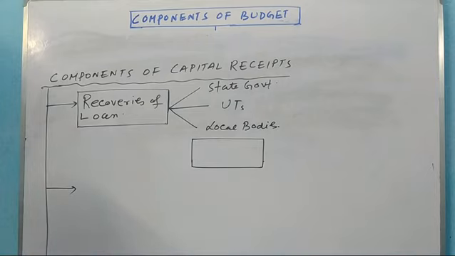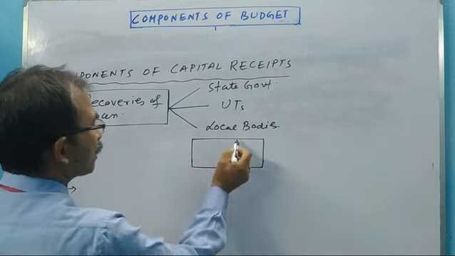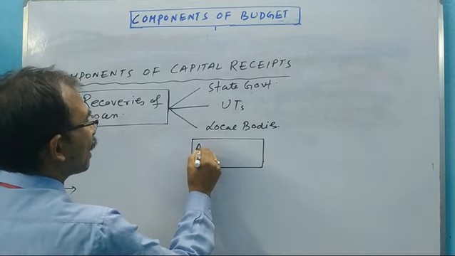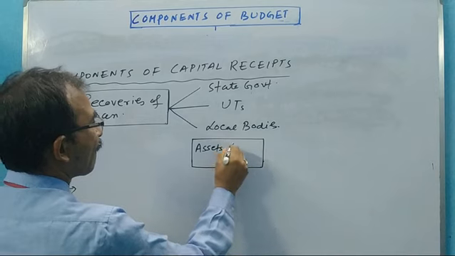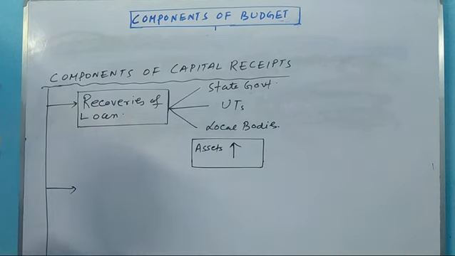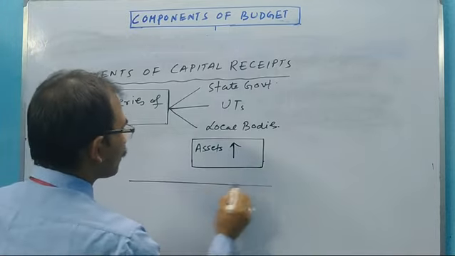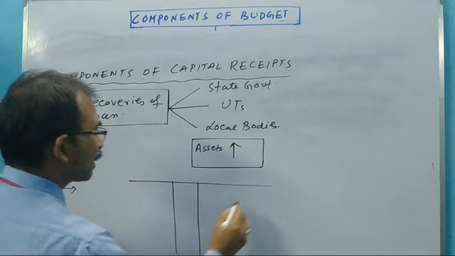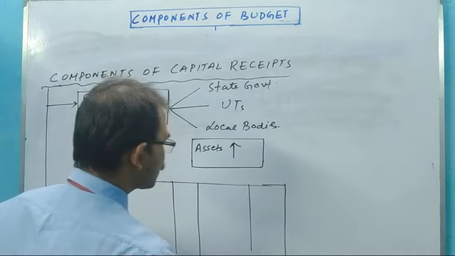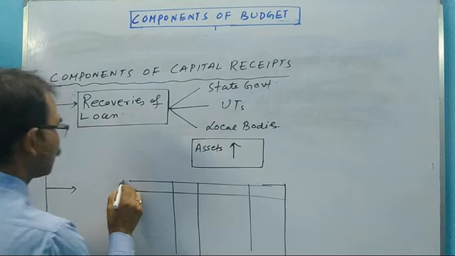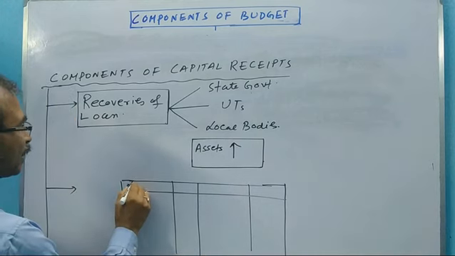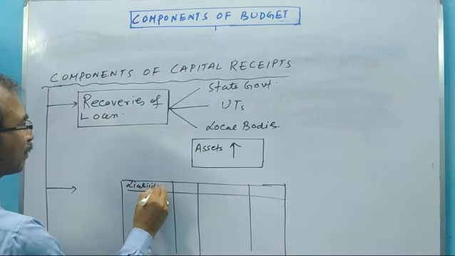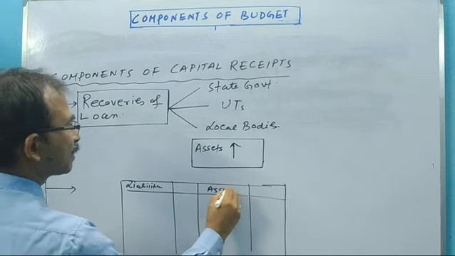When giving loans to state governments, union territories and local bodies, the assets increase. You know that in the assets and liabilities position according to the balance sheet, the left side is the liabilities and the right side is the assets.